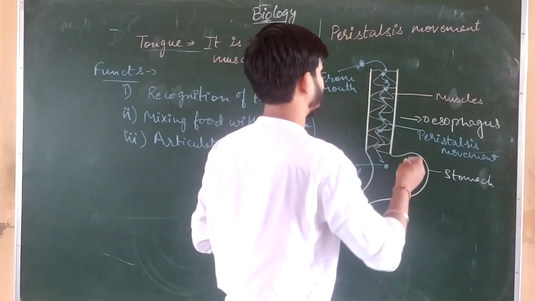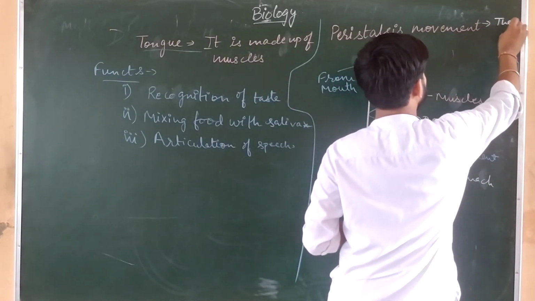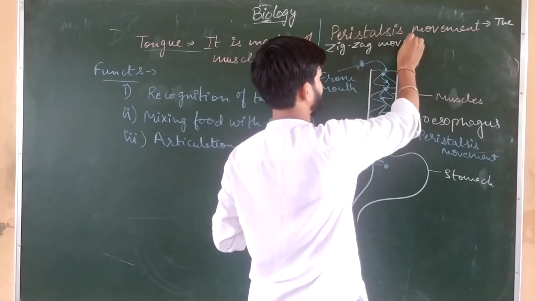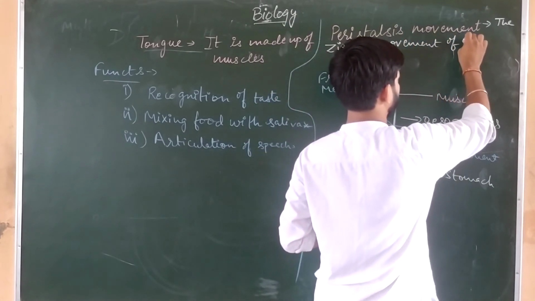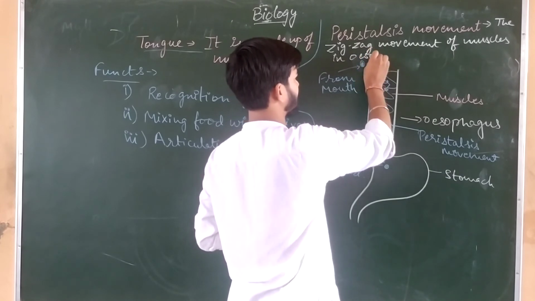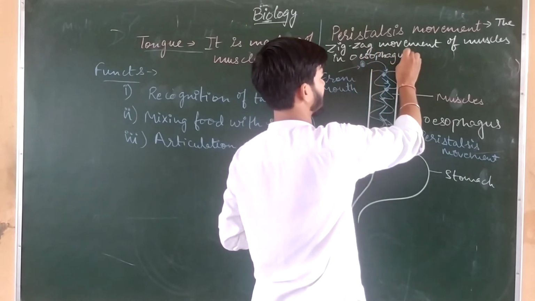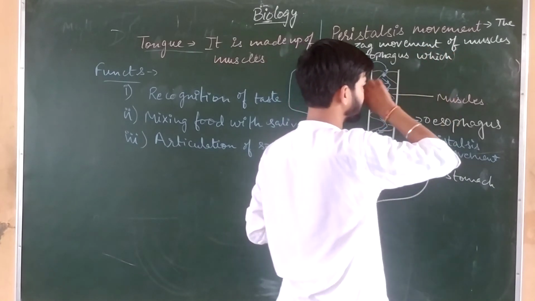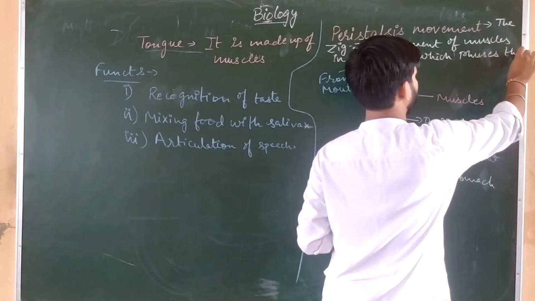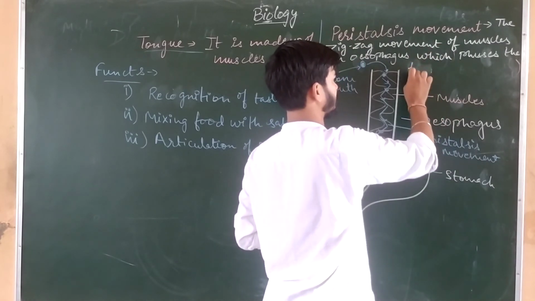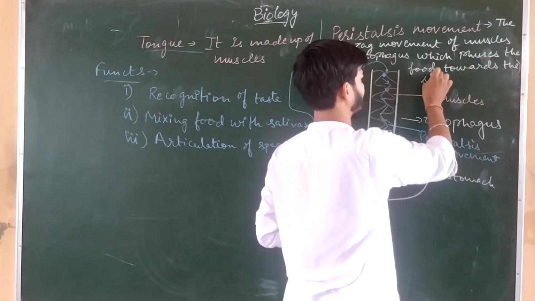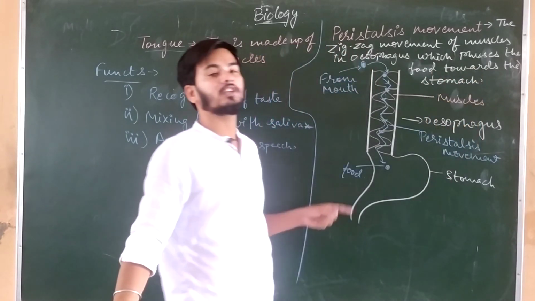So we can write over here the definition of peristalsis. The zigzag movement of muscles in the esophagus which pushes the food towards the stomach.